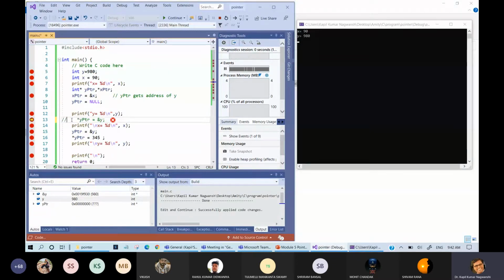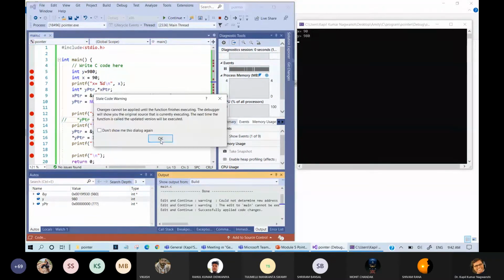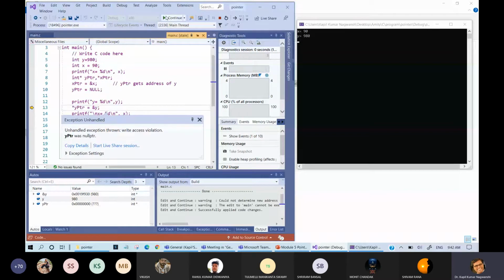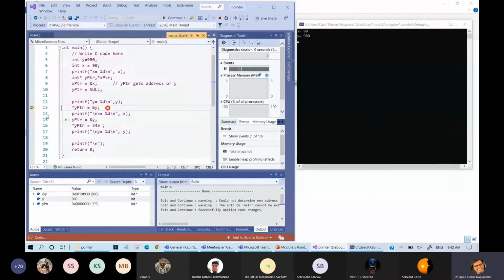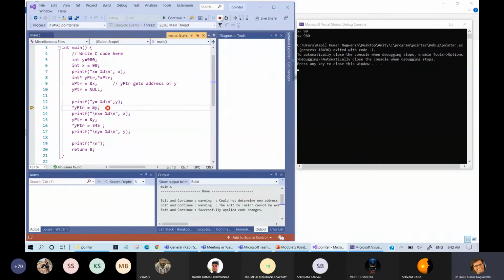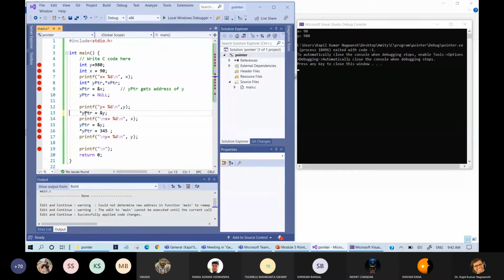So let me do this operation and then continue. Okay. So this is not able to run anything. And then y pointer holds 345. Again, this will give one error. And that is the reason it is not able to run. So let me stop this thing, and instead of pointing this value, better to point at y.